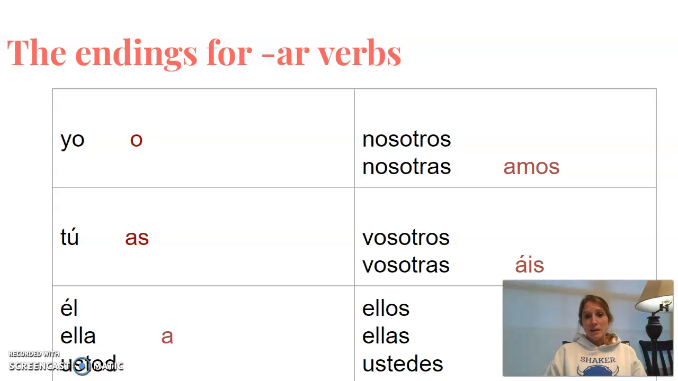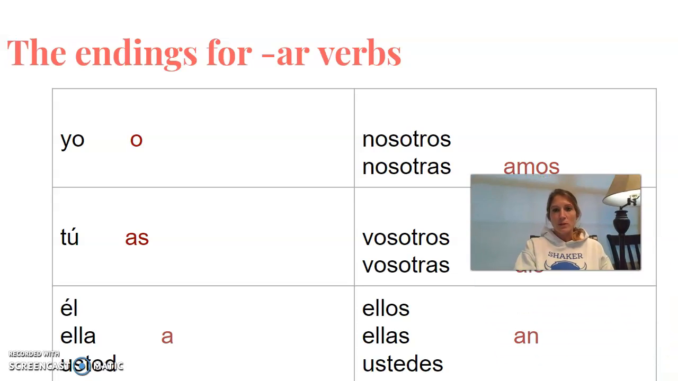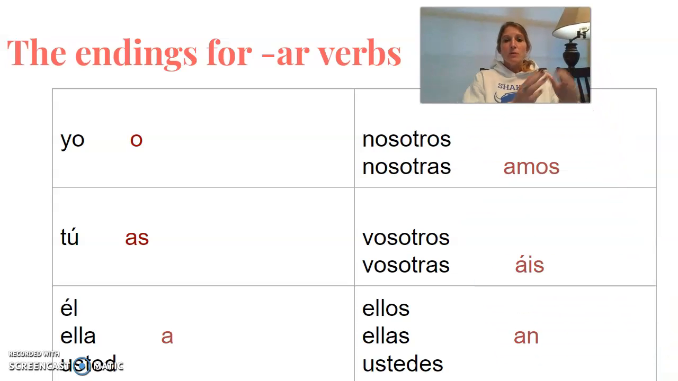Here are the endings that go along with those pronouns. These are the ones that you're going to use when you work with the AR verbs, trying to move this out of the way so you can see. So if you're working with yo, you want to talk about yourself. Your ending is going to be o, whether you're female or male. So verb conjugation has nothing to do with gender. Your tú form ending is as. El, ella, usted is a.